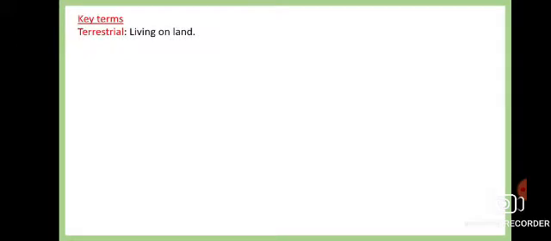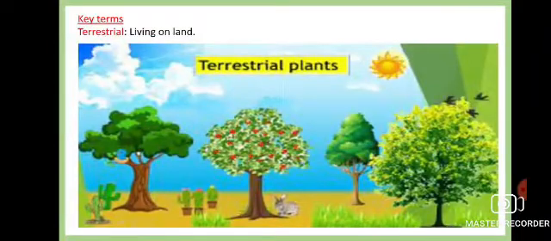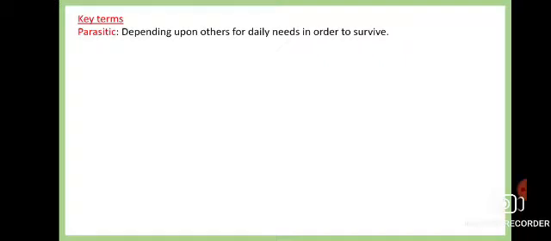Next one is the terrestrial plant. Similarly, when plants are living in the water, we say it is aquatic, and when plants are living on the land, they are known as terrestrial plants. All the plants living on the land are known as terrestrial plants. Next, coming to the parasitic.